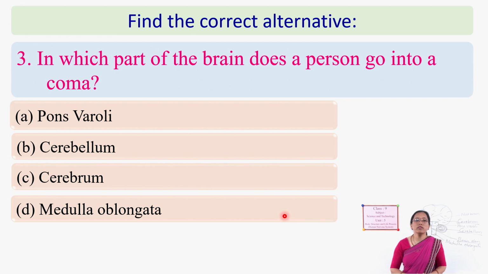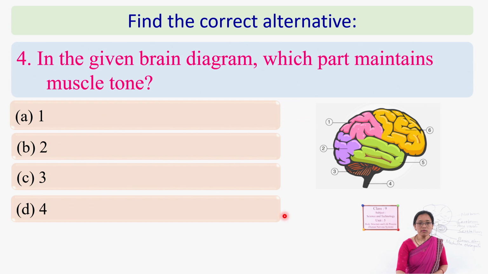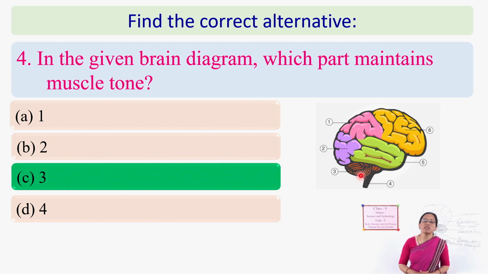Next question. In which part of the brain, if there is injury, does the person go into a coma? Just now we have discussed: medulla oblongata. Last question. In the given diagram, which part maintains the muscle tone? We have discussed just now which part it is. Here a figure is given. Which one? Yeah, the cerebellum. Then in which number is the cerebellum? 3. So the correct answer is C.